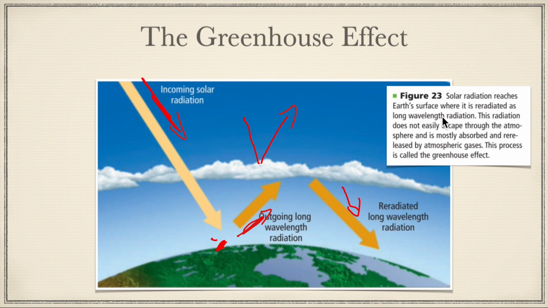So solar radiation reaches Earth's surface where it is re-radiated as long wavelength radiation. And this radiation does not easily escape through the atmosphere and is mostly absorbed and re-released by atmospheric gases, such as methane, carbon dioxide, and water vapor. Now this process is called the greenhouse effect.